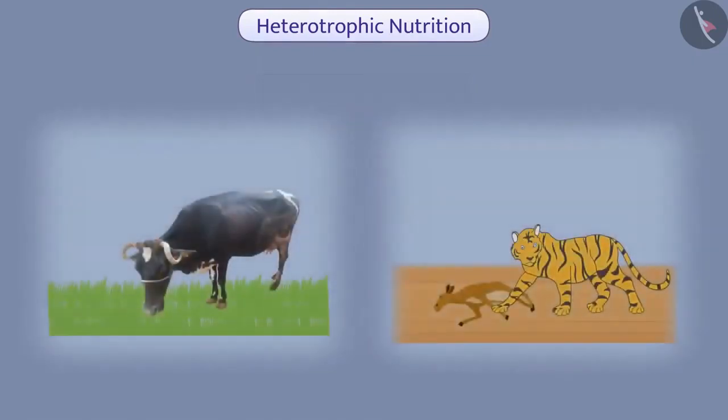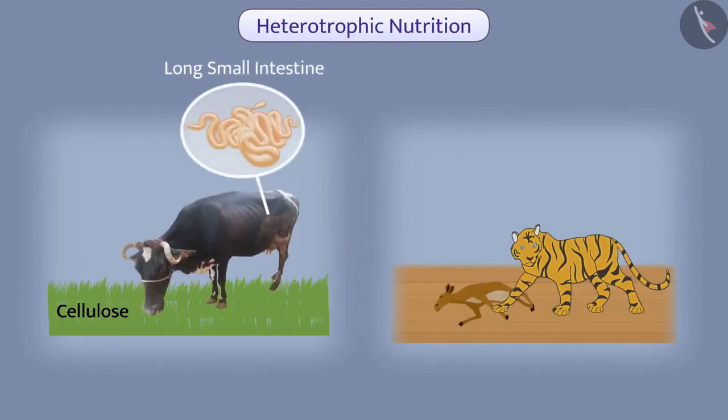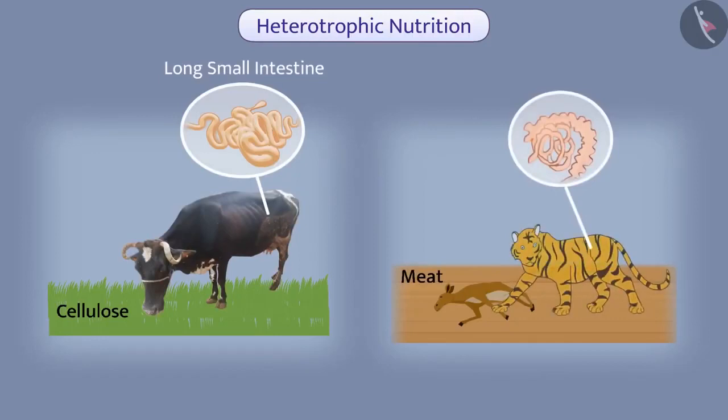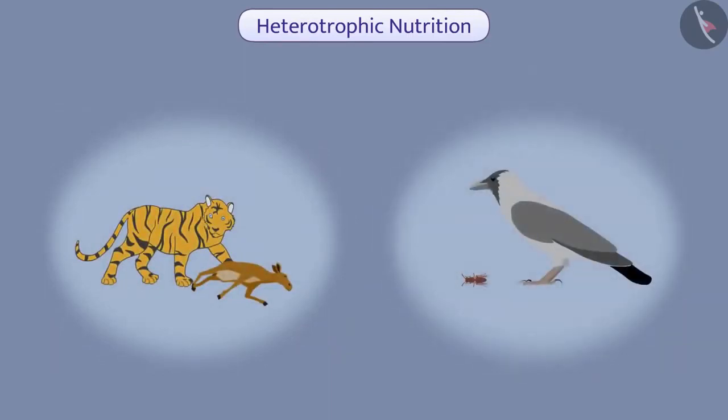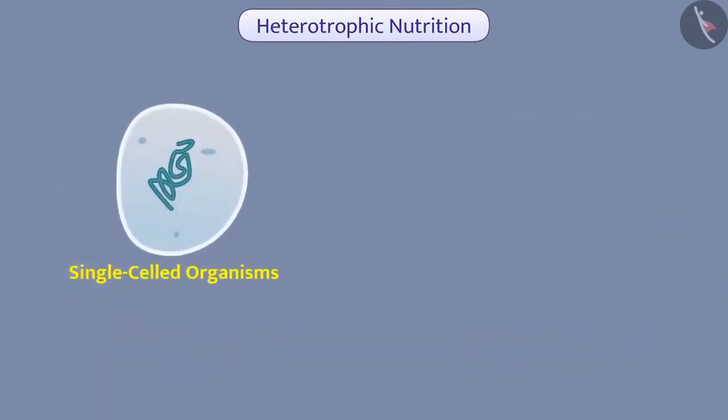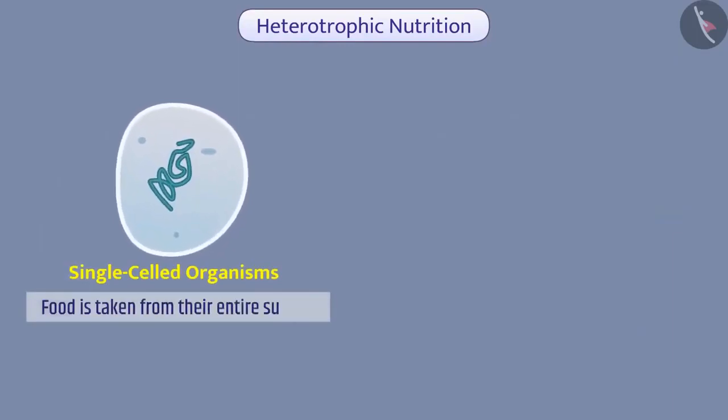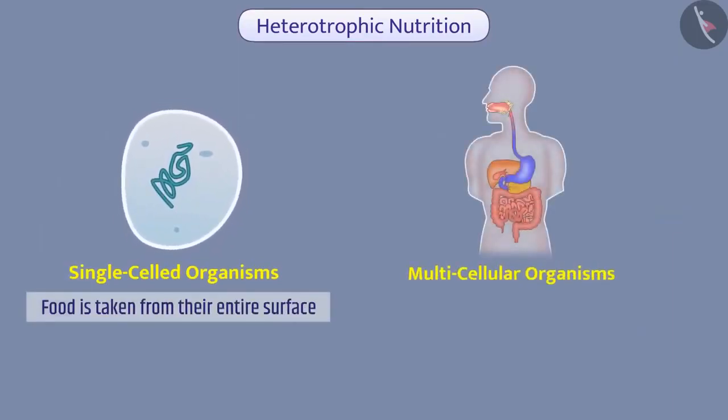For example, to digest herbivorous food, such as cellulose, organisms like cows have a long small intestine. Since the digestion of meat is simple, animals like tigers have a short small intestine. Some organisms get their nutrition from dead organisms, whereas some organisms get their food from living organisms. In single-celled organisms, food is taken from their entire surface, while multicellular organisms have an advanced system.